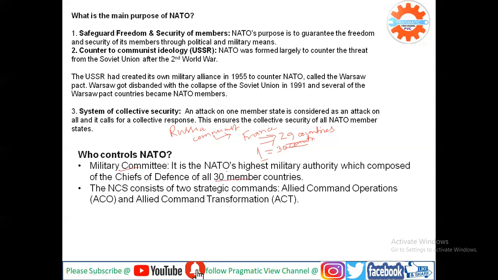The chiefs of defense from these 30 member countries form this committee, which means there is equal representation from all 30 members. NATO consists of 2 strategic commands, that is Allied Command Operations and Allied Command Transformation. Through these they operate the military exercises.